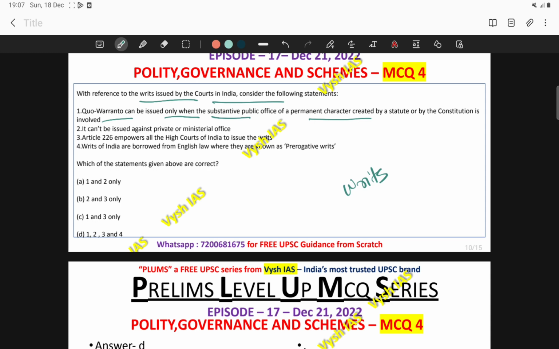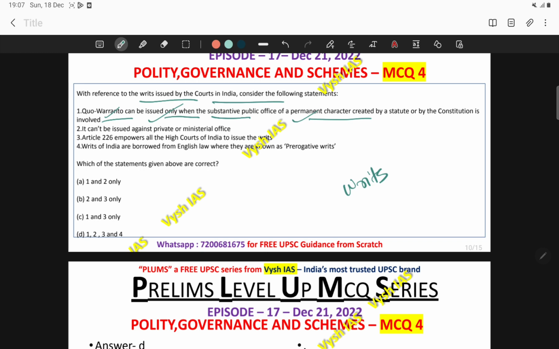So you have to be very clear about the differentiation between all these kinds of writs: against whom it is issued, who issues it. All these statements are from Lakshmikant. Please brush up on that. It is very important. So here the writ being asked about is quo warranto.